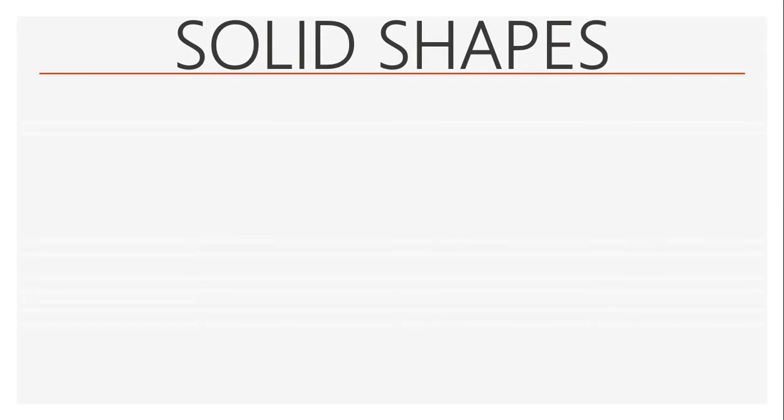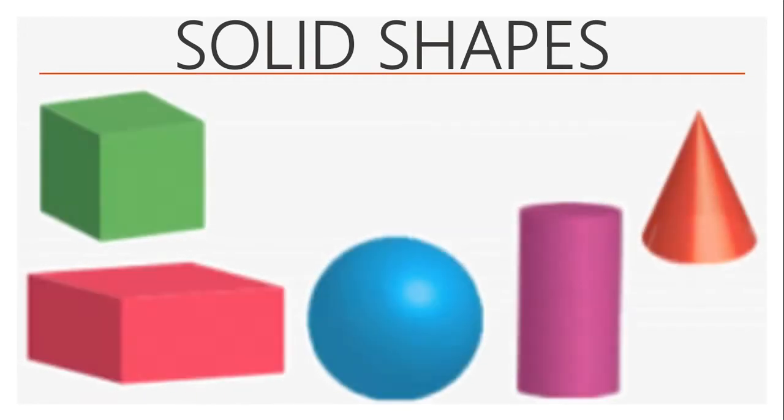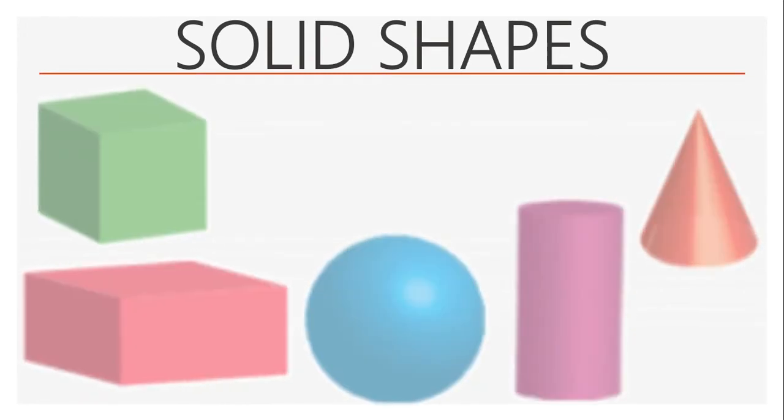In this session, let us learn about solid shapes, and also try to understand the differences between solid shapes and plane shapes.